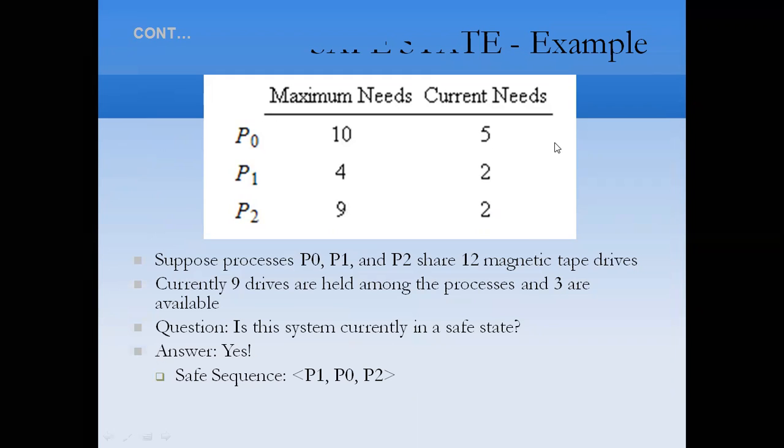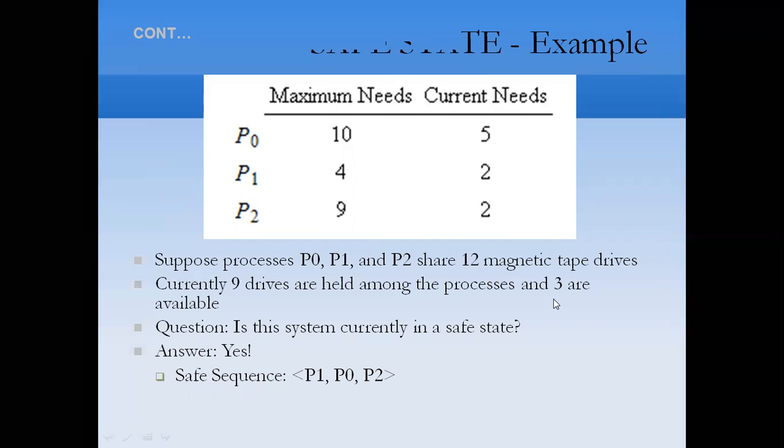Currently, P0 holds 5 instances, P1 holds 2 and P2 holds 2. Suppose the processes P0, P1 and P2 share 12 magnetic tape drives. Currently, 9 drives are held among the processes and 3 are available. How is it 9? It's 5 plus 2 plus 2, that is 9. So 12 minus 9 is 3. Now the available resources are 3 only. The question is, is the system currently in a safe state? We say yes. But how? What is the safe sequence?